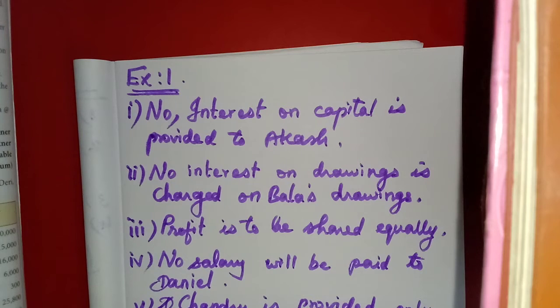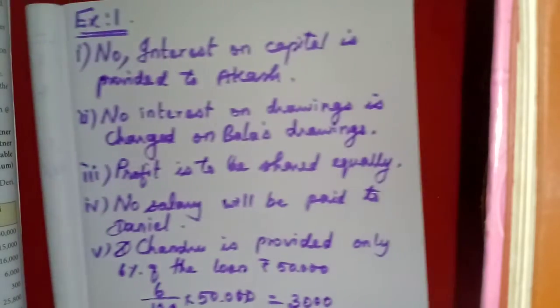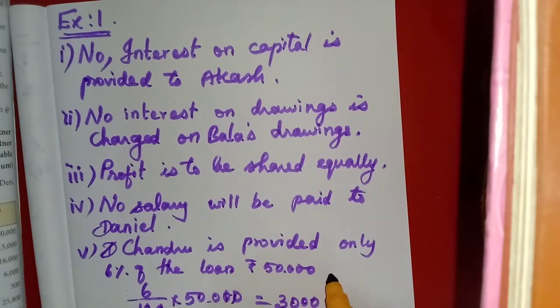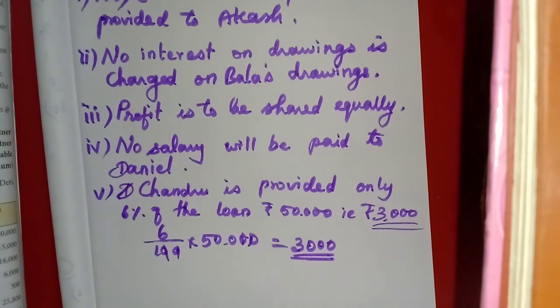So 6% of 50,000, how much? We should calculate. 6 fives are 30, so 3,000. Only 6%, that is rupees 3,000, is provided. This is the answer.